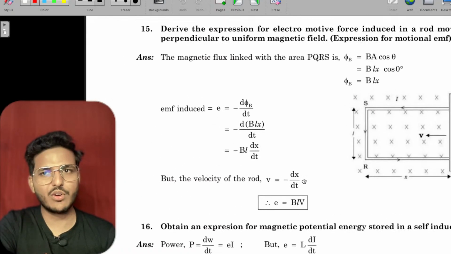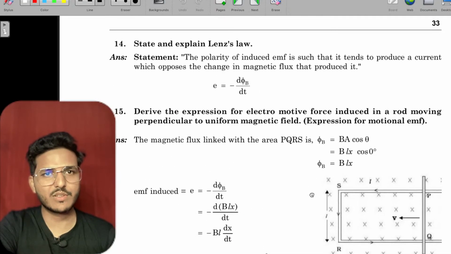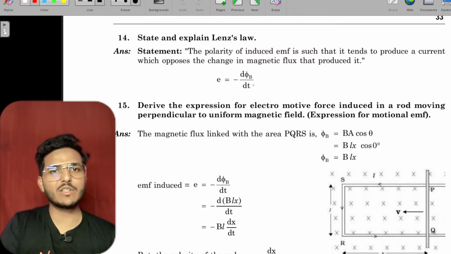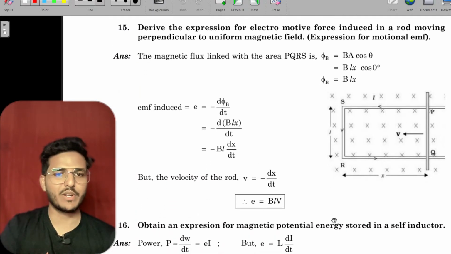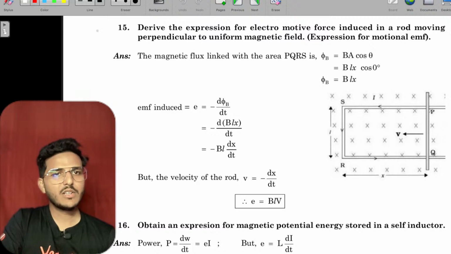Okay students. State and explain Lenz's law, E equals minus dφ/dt. Now coming to this one, it is important. This one is too much important. Just put a danger sign over here.